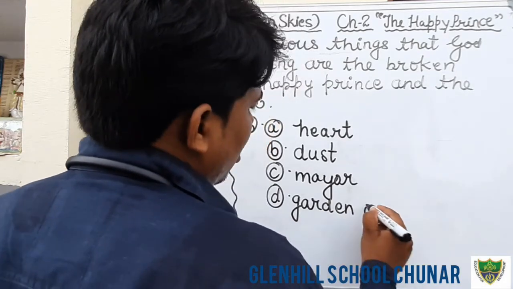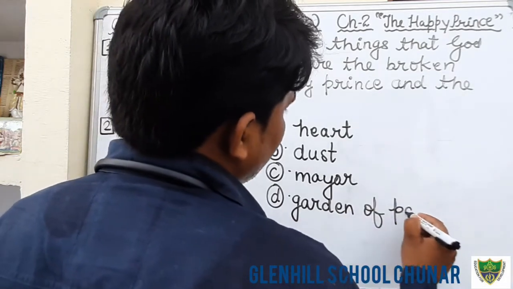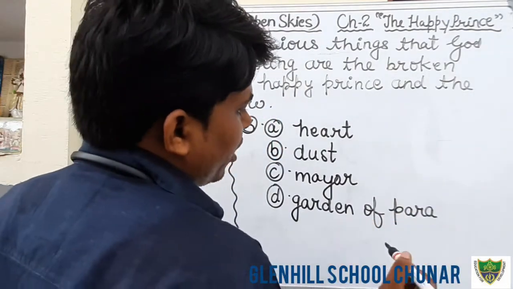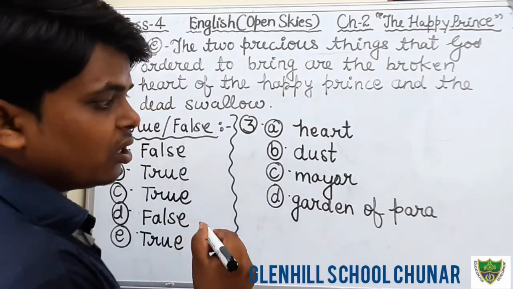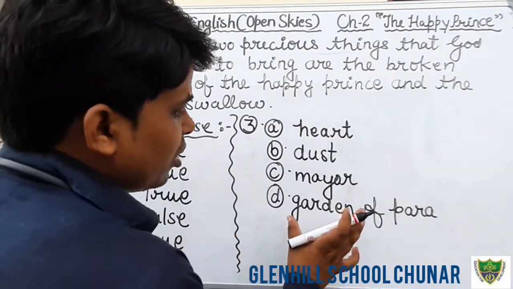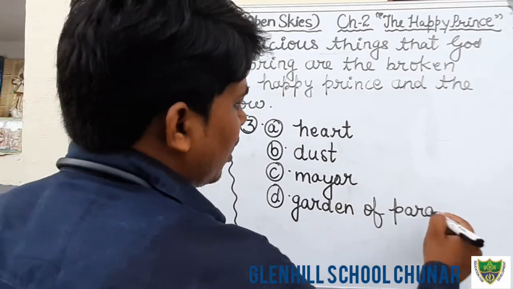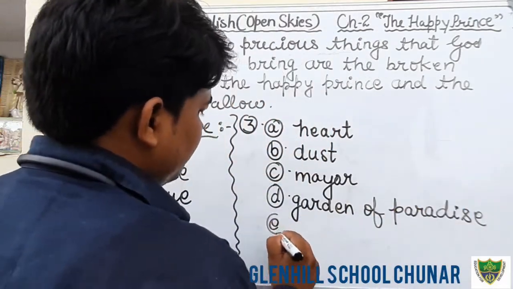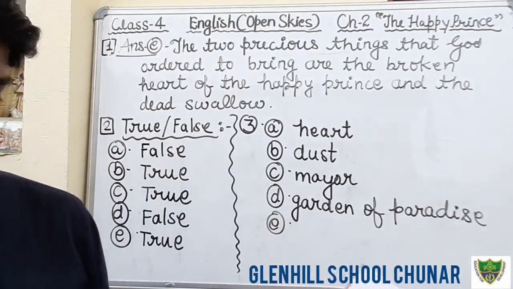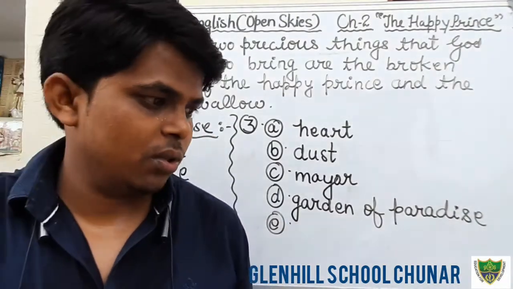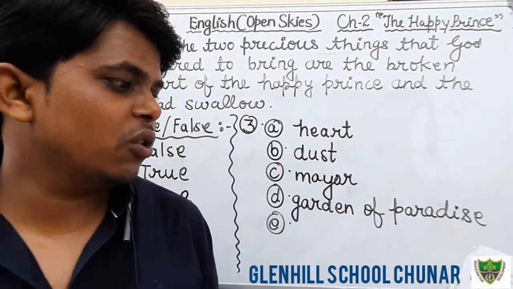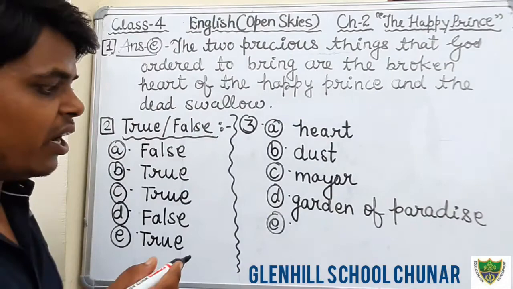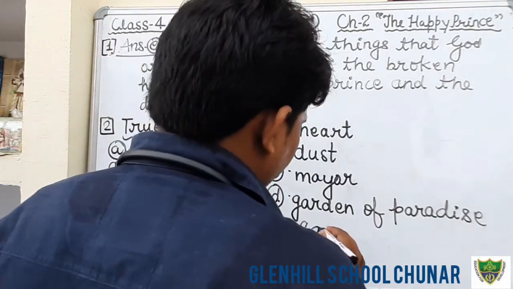GARDEN, garden of paradise. Paradise means students स्वर्ग होता है. Garden of paradise, where the noble people, where the God lives, where the angels live. Garden of paradise. Okay. Just see question number E. The happy prince never wanted to see any sad thing in his life.